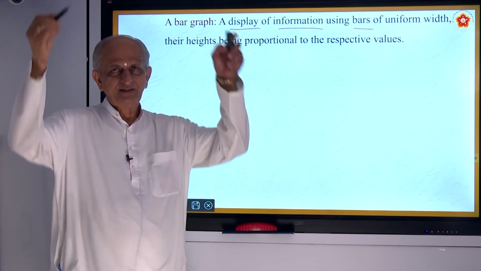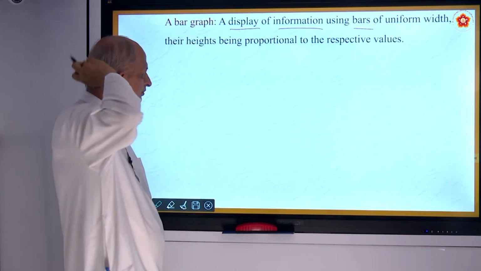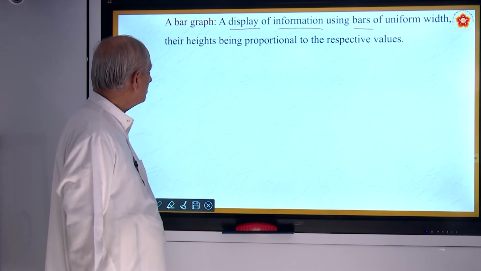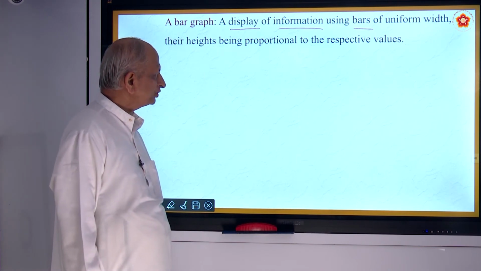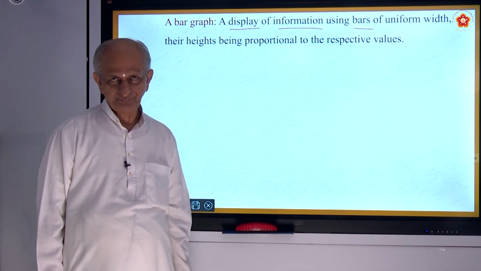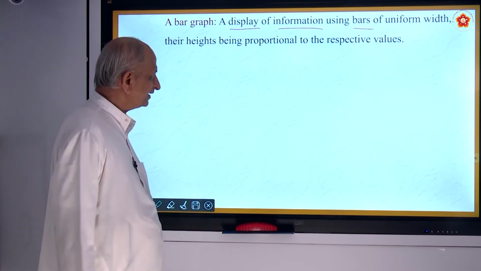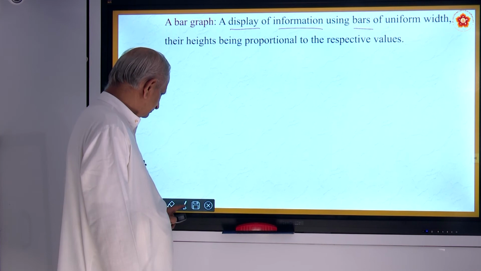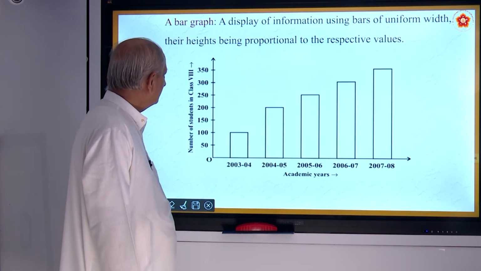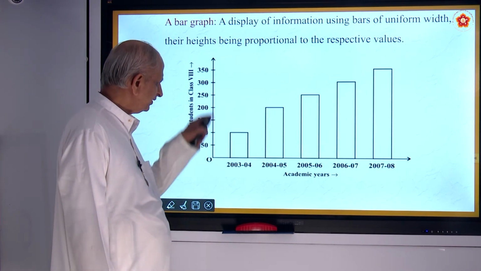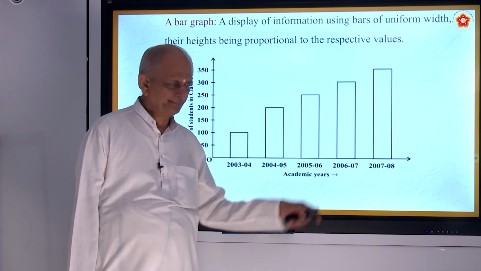The rectangular bars are drawn, the heights being proportional to the respective values. More the height, more the value. Lesser the height, lesser the value. So that is what is called a bar graph. So this is one sample of a bar graph.